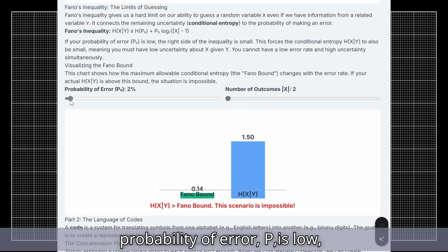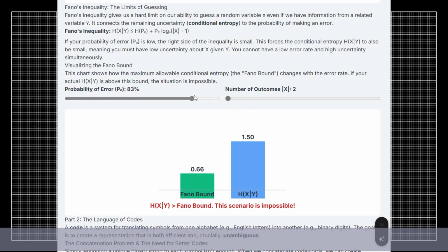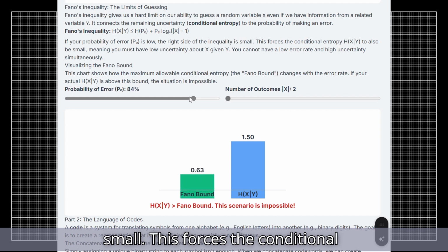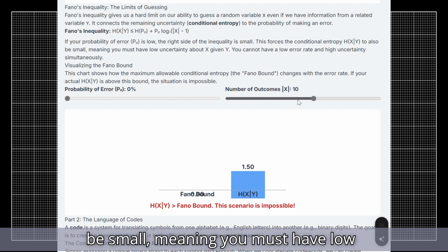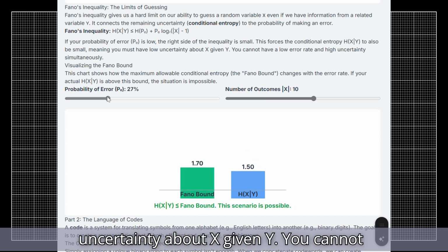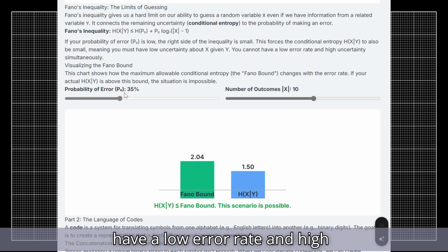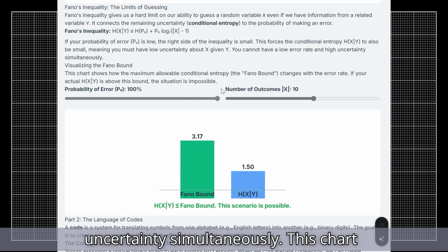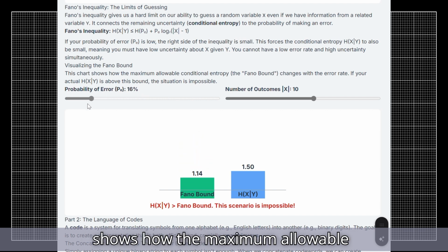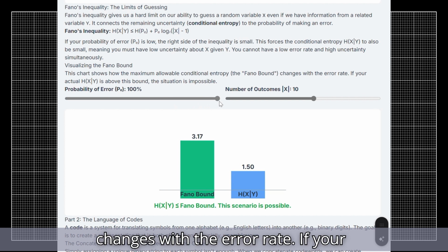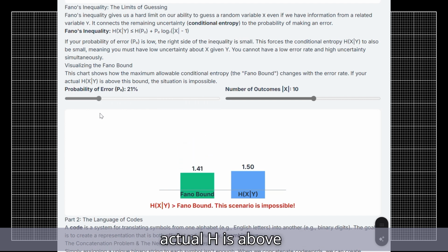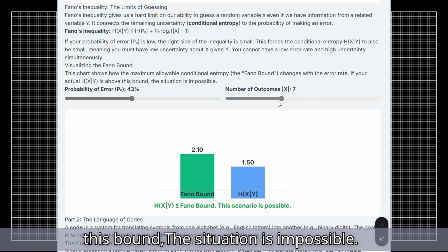If your probability of error, p, is low, the right side of the inequality is small. This forces the conditional entropy H(X|Y) to also be small, meaning you must have low uncertainty about X given Y. You cannot have a low error rate and high uncertainty simultaneously. This chart shows how the maximum allowable conditional entropy, the Fano bound, changes with the error rate. If your actual H(X|Y) is above this bound, the situation is impossible.